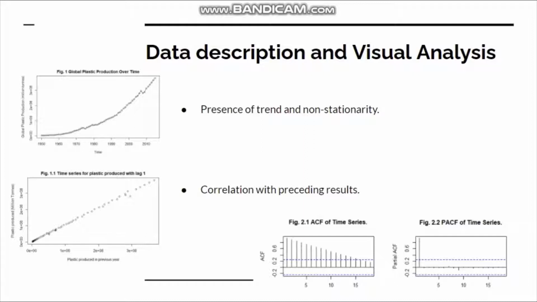PACF Figure 2.2 has a significant correlation at lag 1, followed by correlations that are not significant. This pattern indicates an autoregressive term of order 1. Further numerical results from the hypothesis tests ADF, KPSS, and PP also indicate non-stationarity.